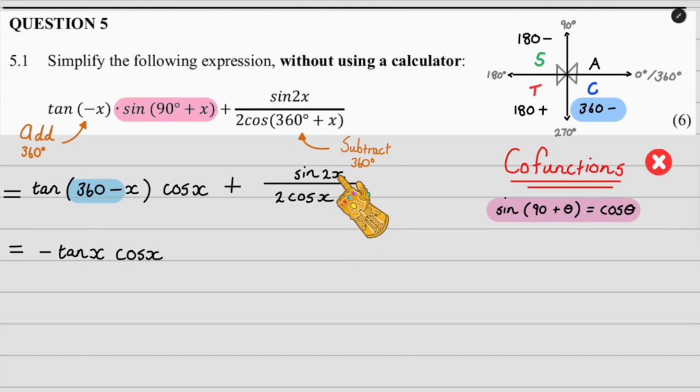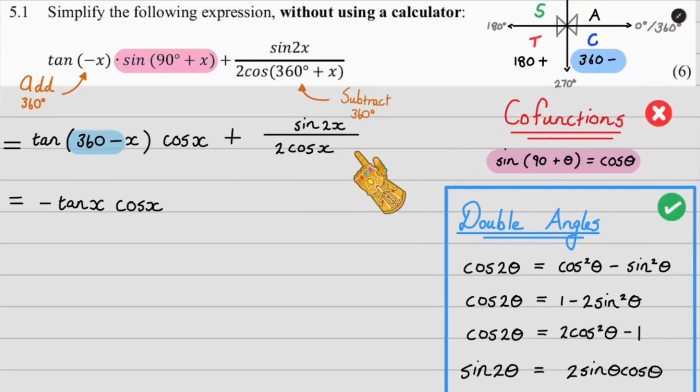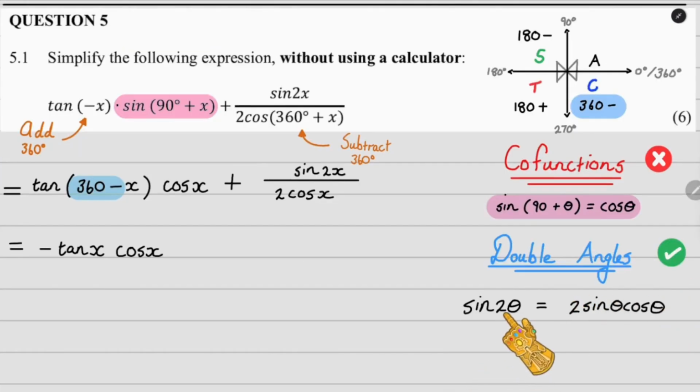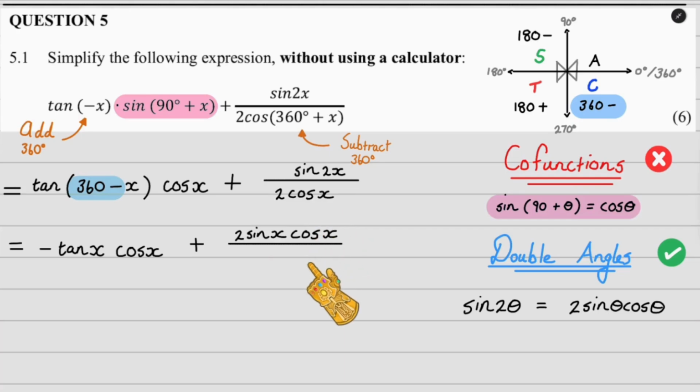If you see 2x, that's your trigger to think of double angles. Sine 2x only has one double angle, so we're going to expand it with this guy down here. When we expand it, instead of having a theta, we've got an x, so these will just become x's. So let's go ahead and expand it. And this 2 cos x is simplified as far as possible so he can stay behind.